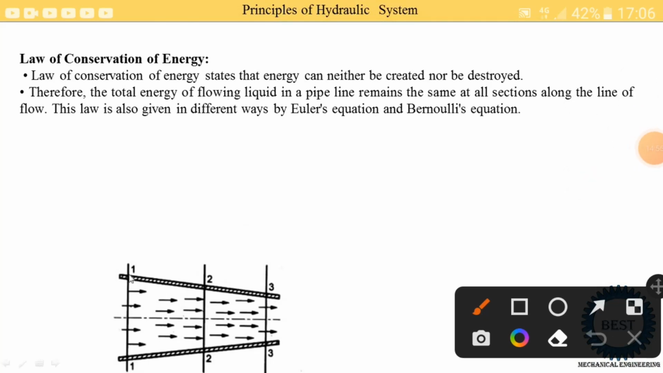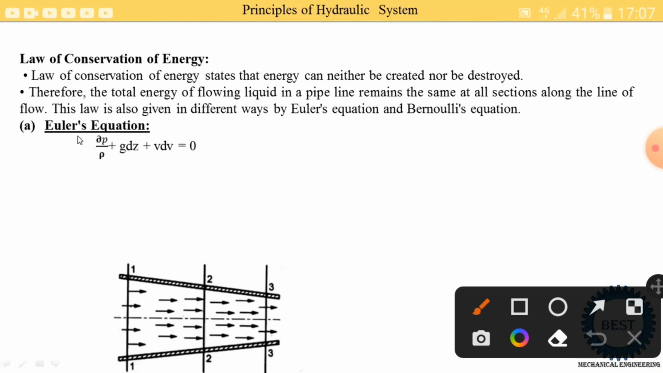So at section 1, total energy is equal to total energy at section 2, is equal to total energy at section 3. But we know that at the different sections, at section 1 velocity energy is different, at section 2 velocity energy is different, at section 3 velocity energy is different. Similarly at section 1 pressure energy is different, at section 2 pressure energy is different, at section 3 pressure energy is different. But the total energy is the same when we make the summation, according to the law of conservation of energy. So first we study here Euler's equation, then we move towards Bernoulli's equation.